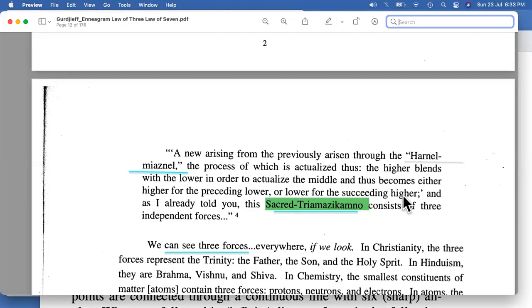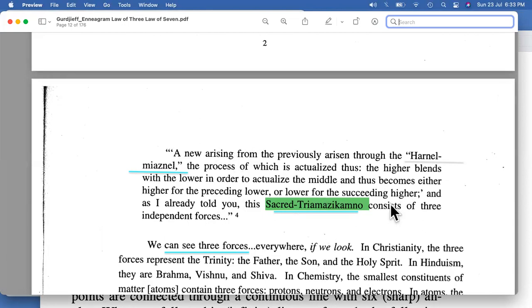So we have three. What is three? We have, let's say, a higher one and a lower one. When the higher one and the lower one mix with each other, you get a middle level, right? This middle level becomes a higher for the lower one, and this middle one is again the lower for the higher one.